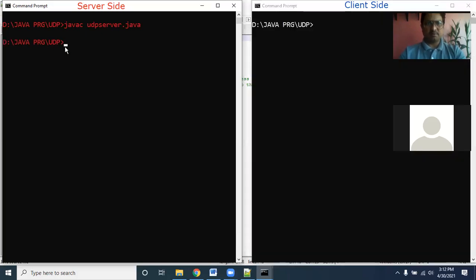Okay, it's taking time. Now the server program is compiled. Let's also compile the UDP client program. When will it become a process? Yeah, it is compiled. When you execute it, it becomes a process, so be aware of each and every terminology, every wording. Okay, now the server side program is executed.